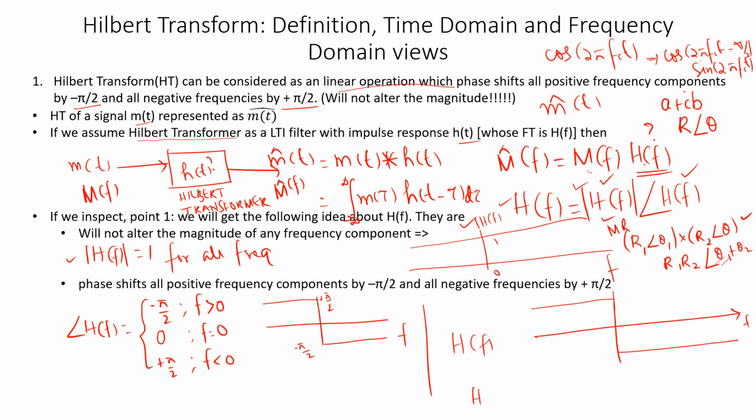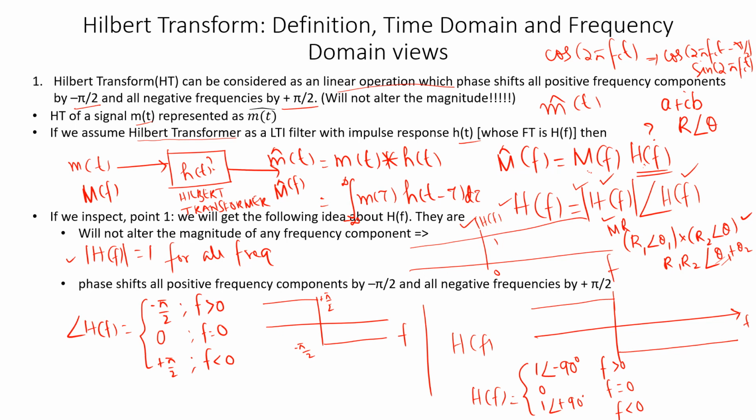H of f is equal to 1 angle minus 90 degrees for f greater than 0. This is equal to 0 for f equal to 0, and this is equal to 1 angle plus 90 degrees for f less than 0. This is what we have now, so please keep in mind.